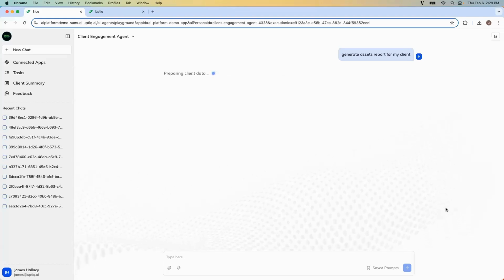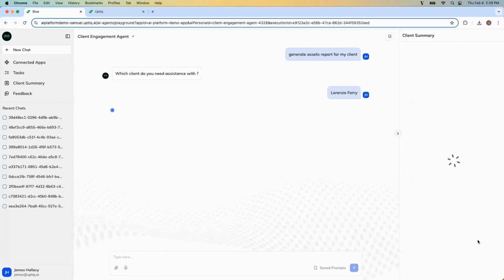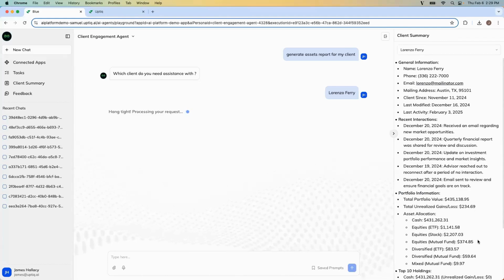Again, instead of having to go through to another system, instead of having to get an analyst to pull this information for me or myself go through and find it, I can simply prompt, ask it to generate a summary, and it will take all of the client information that it has for Lorenzo from their assets, from our conversations, and distill it down so that we can have an educated conversation.